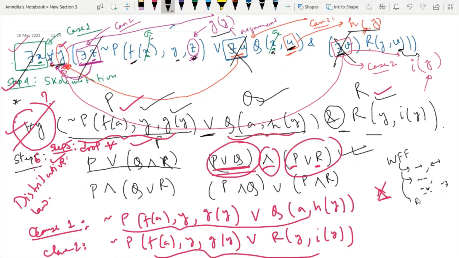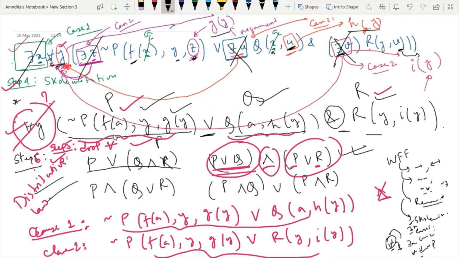Then the third step is renaming variables. So this step is not required in our case, and in most cases you don't need this step. So we can omit this. In the fourth step, we have performed Skolemization and then you have to drop the universal quantifier. And in the sixth step, you have to use the distributive law.